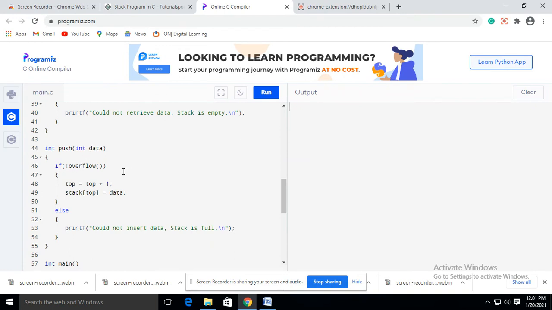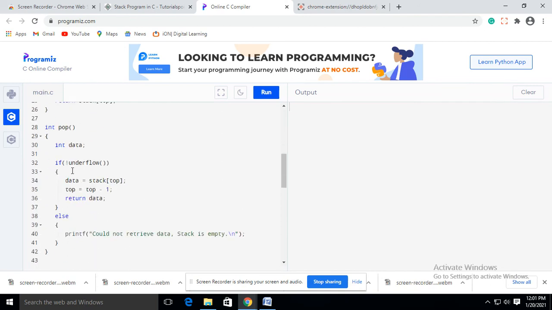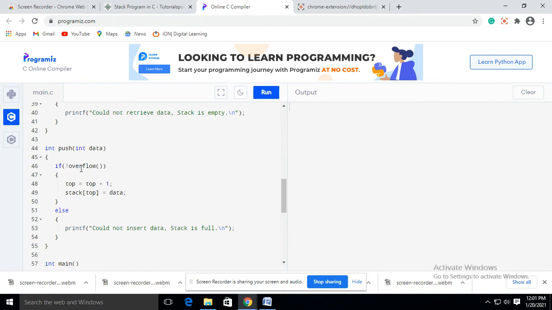Push 3 means now the data value is 3. If not overflow, meaning overflow will not happen, meaning the top value will not reach max size, the condition is satisfied, then data equal to stack top. The data gets entered in stack top. If not overflow, top equal to top plus 1, and minus 1 plus 1 is 0. So now the top value is 0. Stack of 0 means at the initial position the data will be inserted. That means the data value is 3, so 3 will be inserted.